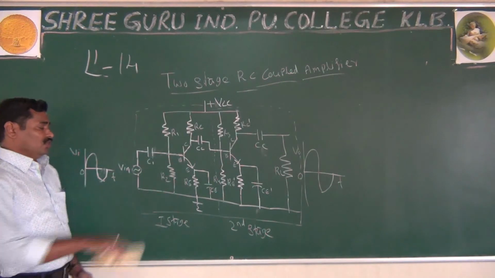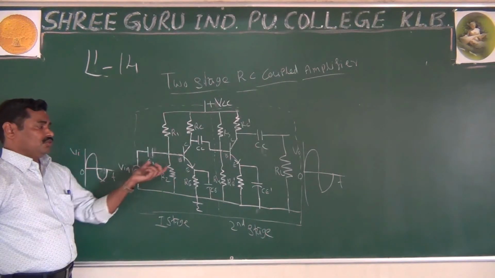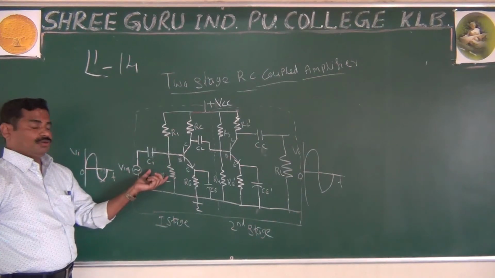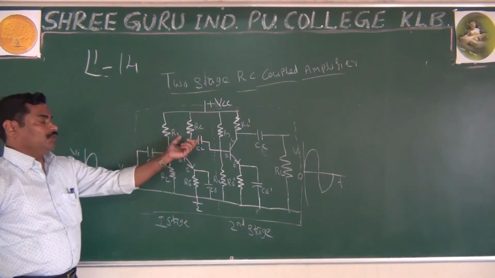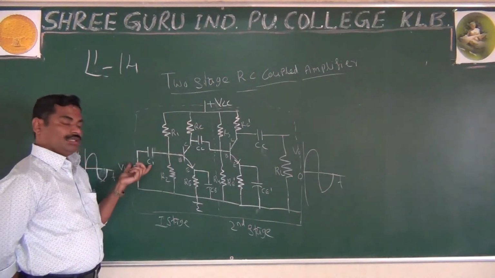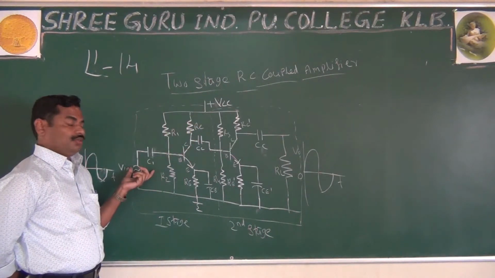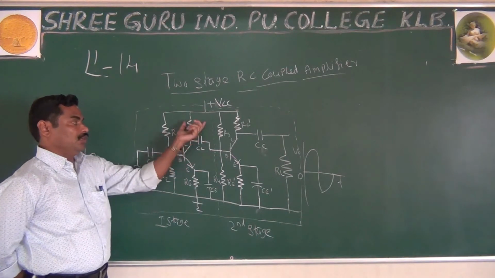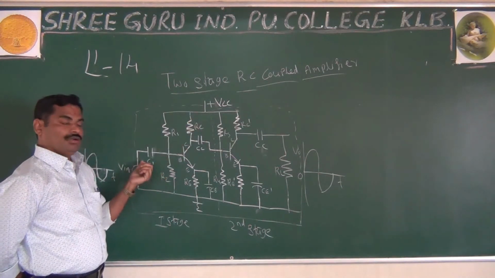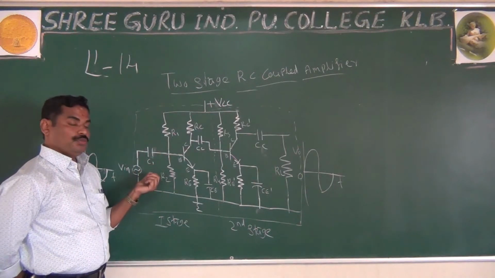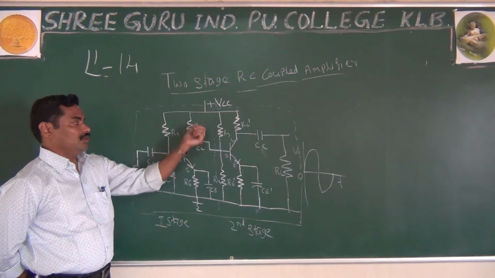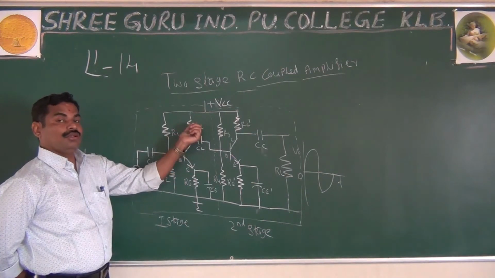In the CE configuration, if you apply some input, that input will be amplified and you get it across the collector. The amplified signal will be available across the collector.